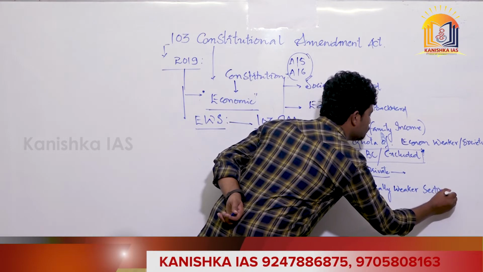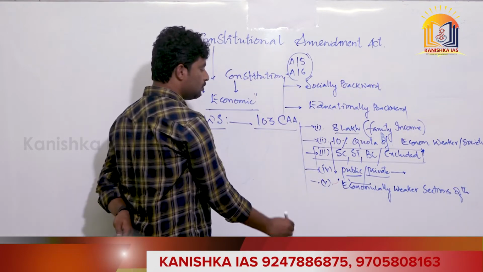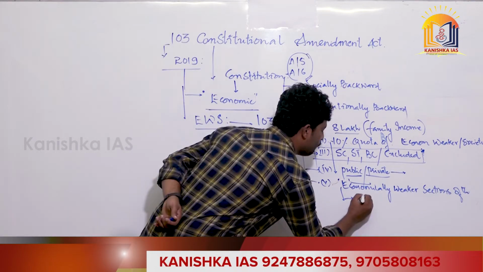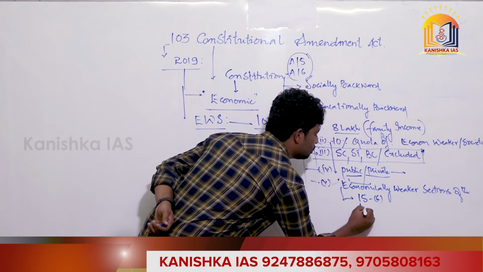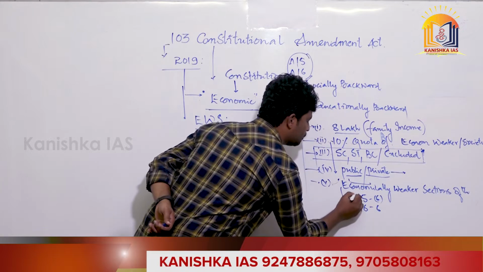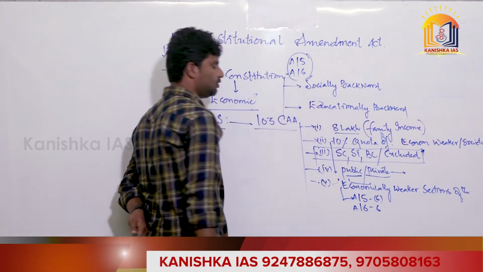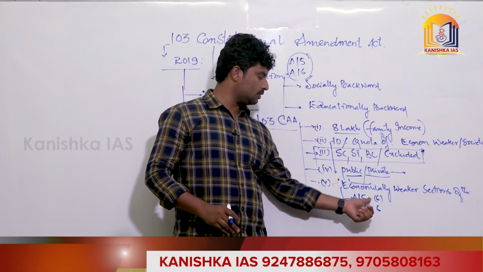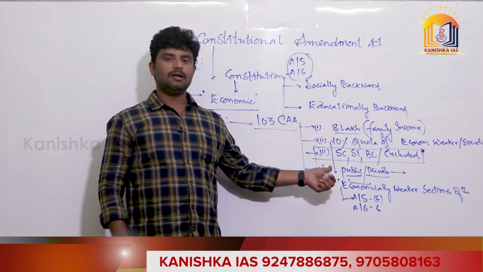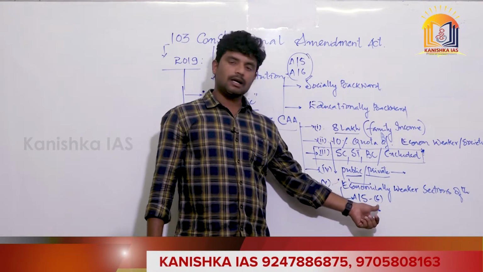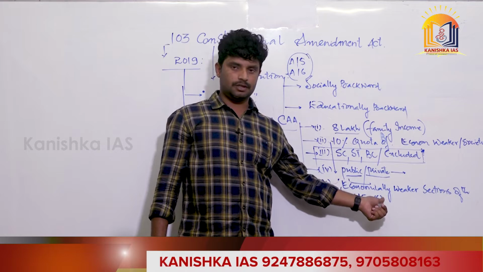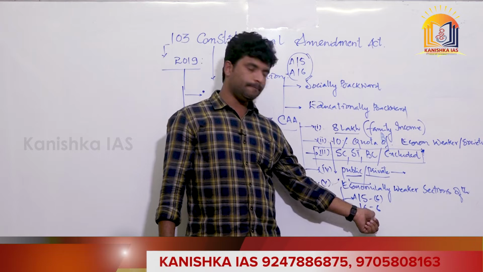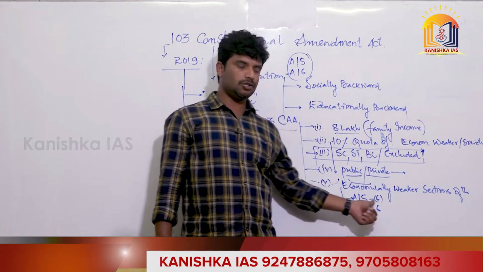This shall be inserted in the constitution as Article 15 clause 6 and Article 16 clause 6. Articles 15 and 16 have each added one more clause, that is the 6th clause, 15(6) and 16(6), which shall provide benefit to the economically weaker sections in order to claim public employment through the public institutions.